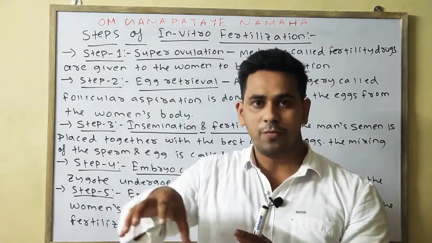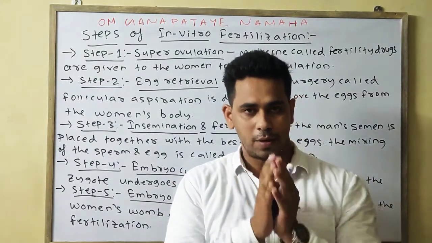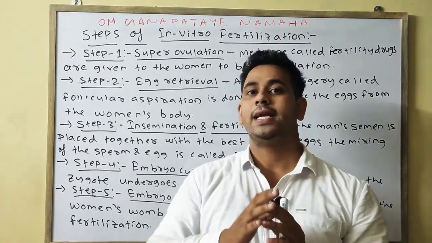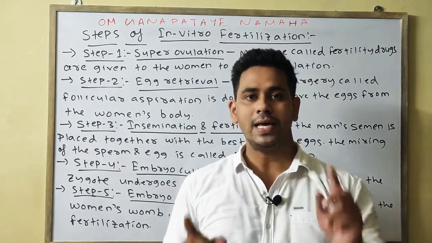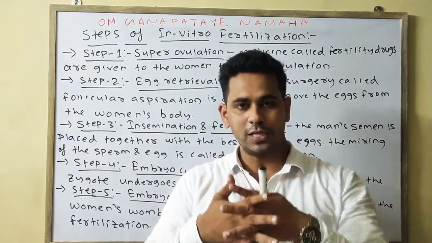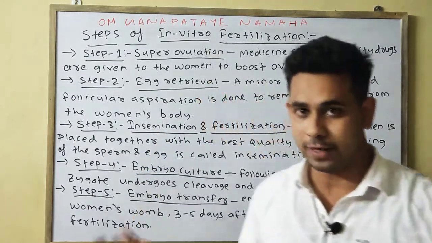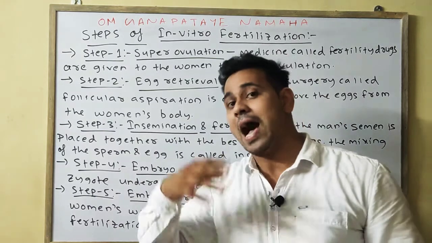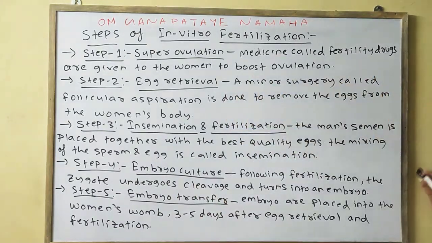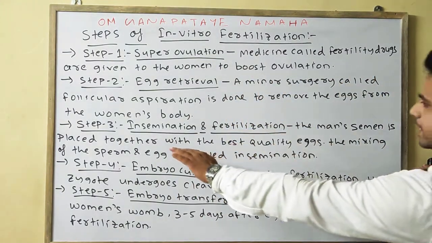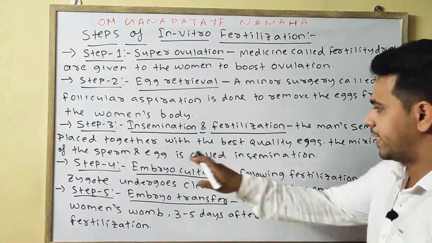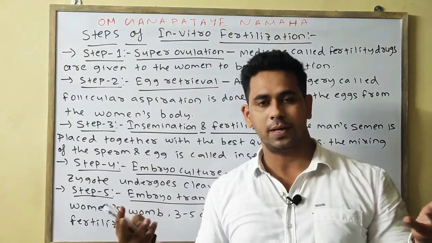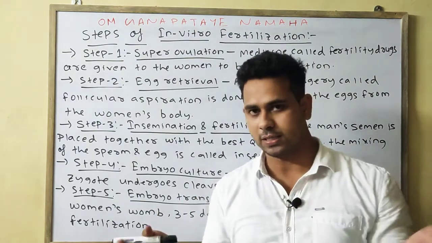Means the favorable conditions that exist inside the body are given inside the laboratory to make the male gamete and female gamete fuse to form a zygote. In vitro means inside the laboratory, outside the body. Okay, so the main semen is placed together with the best quality egg. The mixing of the sperm and egg is called insemination. As I told, the mixing of the sperm and egg is called insemination.